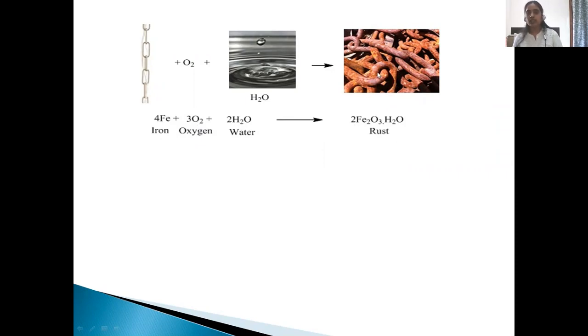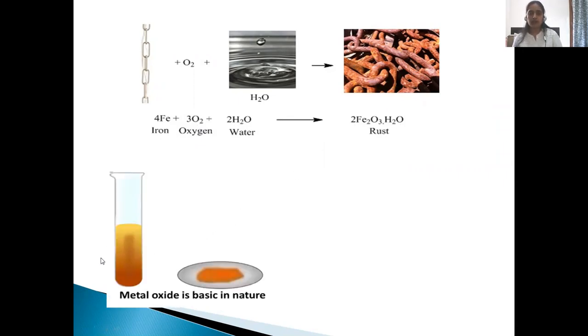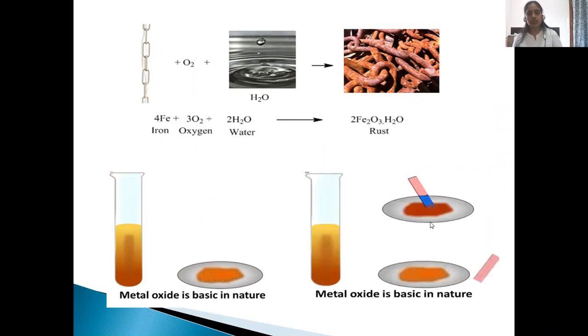Let us check the nature of the rust. If we dissolve a spoonful amount of rust in a very small quantity of water and test the solution with red and blue litmus papers, we can see that red litmus turns blue. With this, we can say that metal oxide is basic in nature.